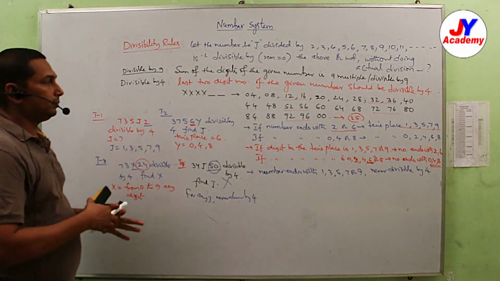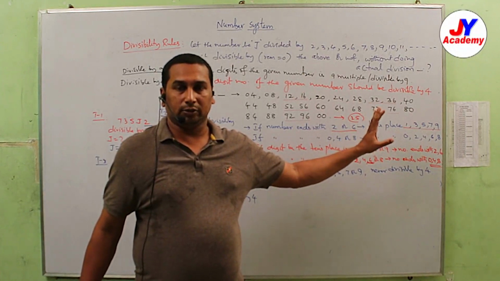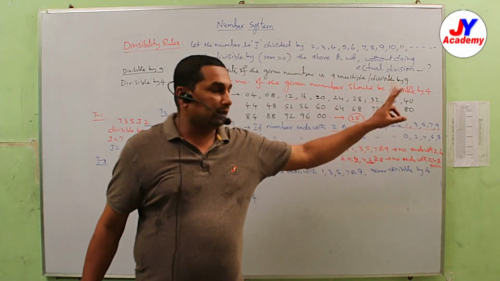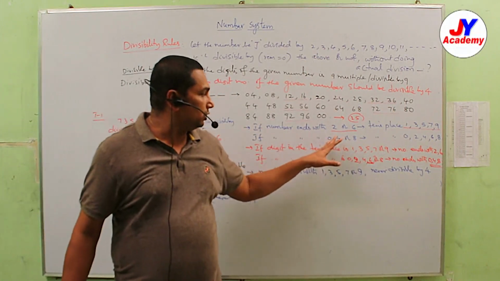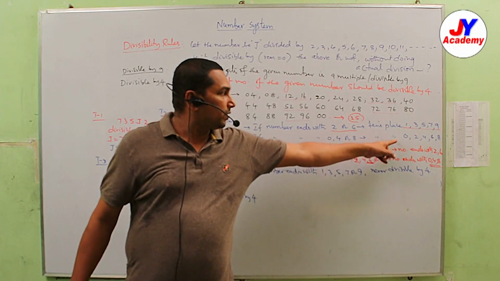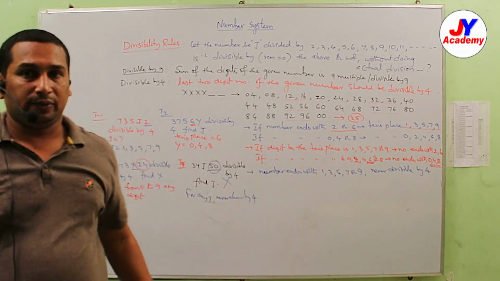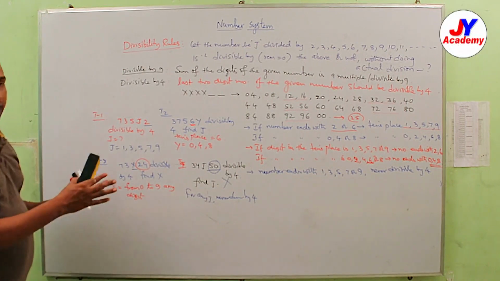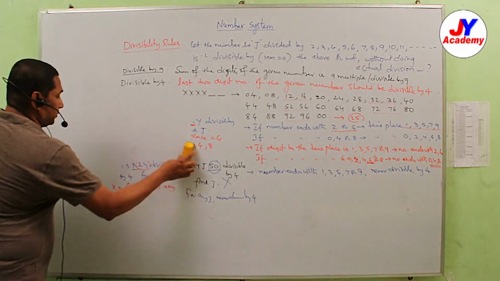By using this concept, if the number ends with 2 or 6 and is divisible by 4, its tens place is either 1, 3, 5, 7 or 9. If the number ends with 0, 4 or 8 and is divisible by 4, the tens place is 0, 2, 4, 6 or 8. So these are the observations towards divisible by 4.